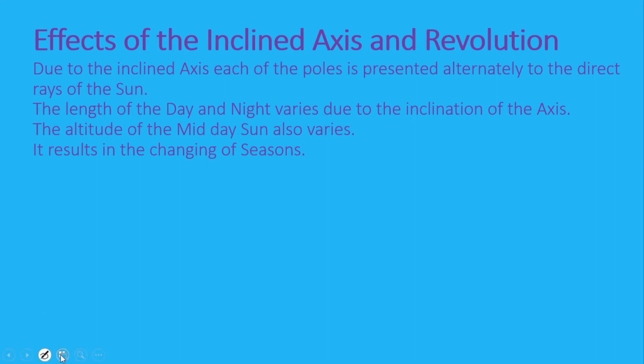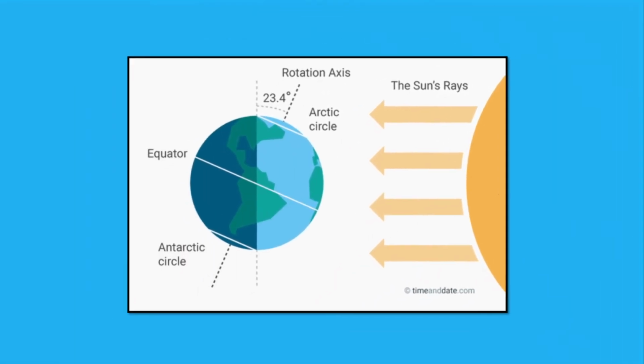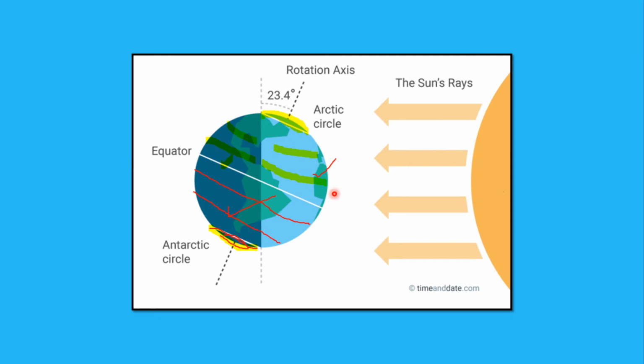Now, because of the tilt of the axis of the earth, we have also learned that the length of the day and night varies. The altitude of the midday sun also varies. Let's see how. Now, the sun does not migrate beyond the Tropic of Cancer in the north and the Tropic of Capricorn in the south. This is because of the tilt of the axis.